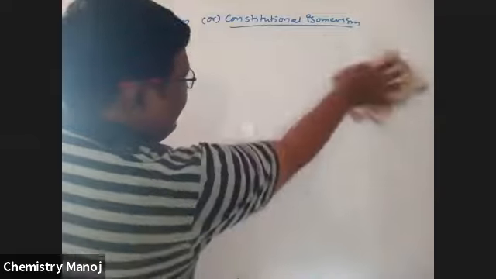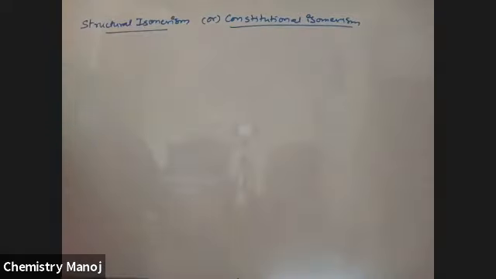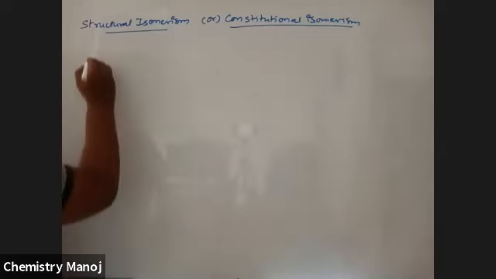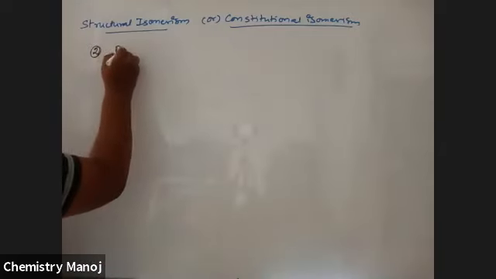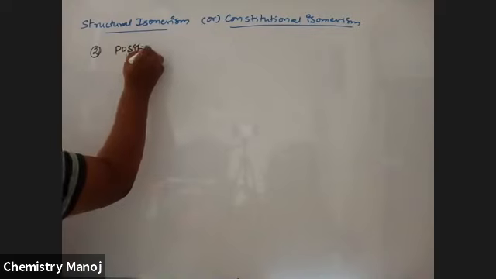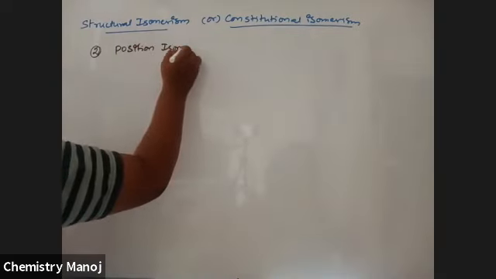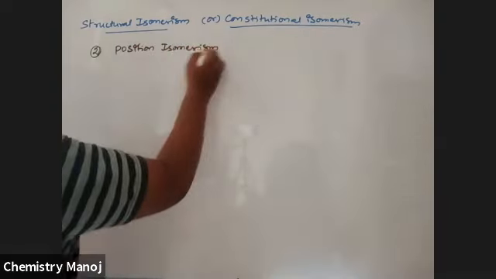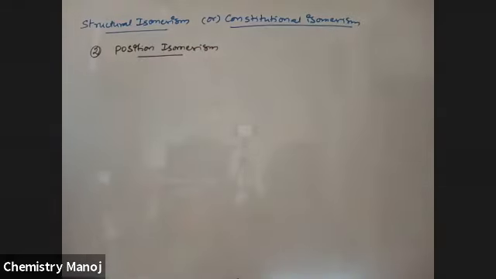The second variety of structural isomerism is position isomerism. So what is this position isomerism?